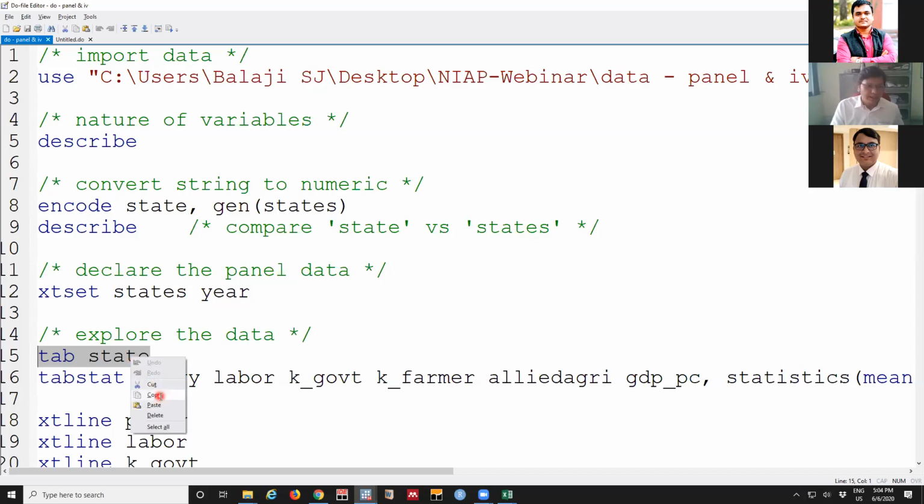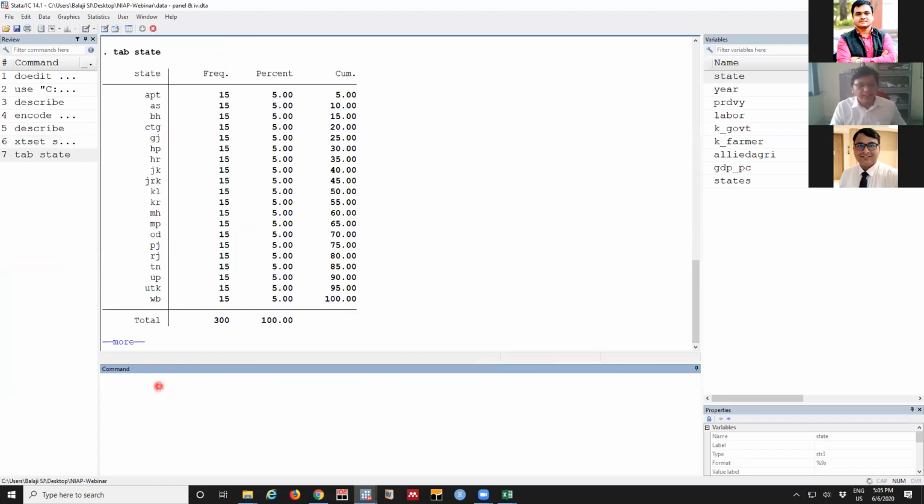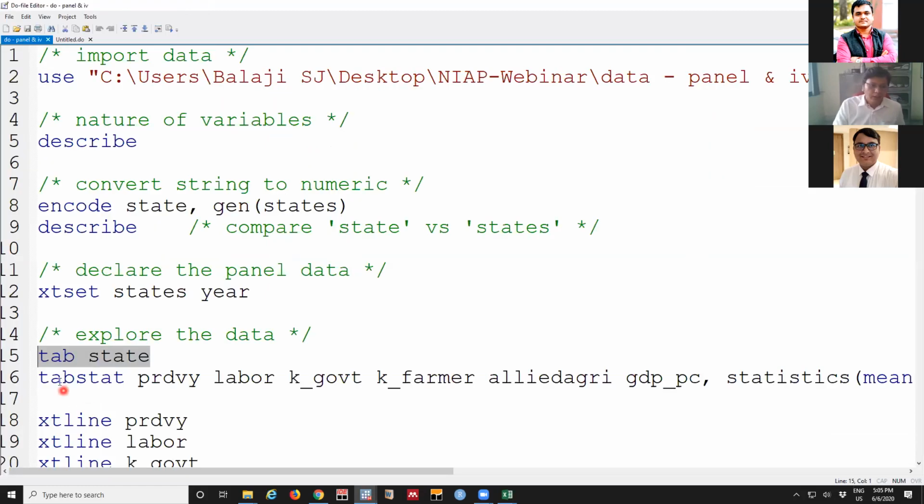So this tab is for tabulating. Say in state, I said there are 20 states, and we just want to see the list. When we click this tabulation, each state's name appears here. The frequency is that for each state there are 15 observations, and this is the total percentage. Here we can confirm again there is no missing value.